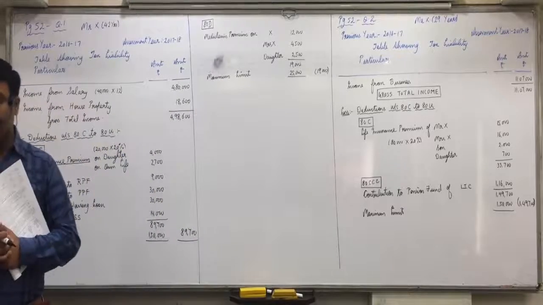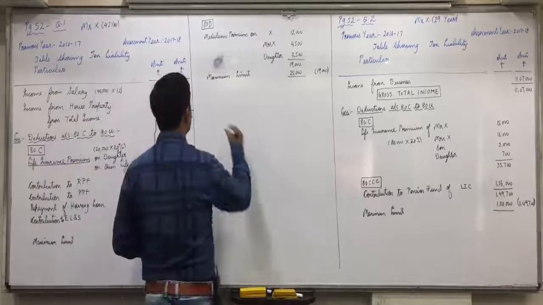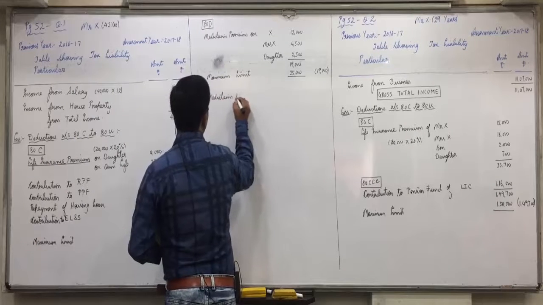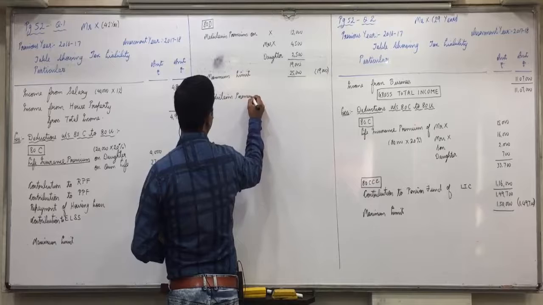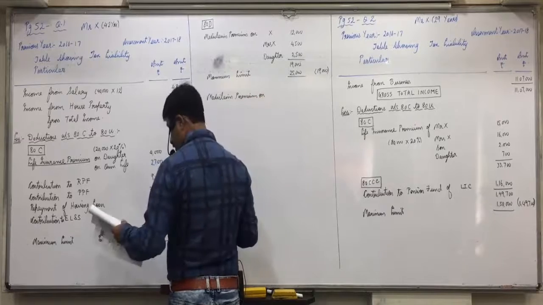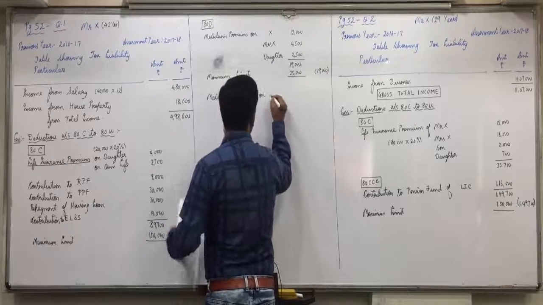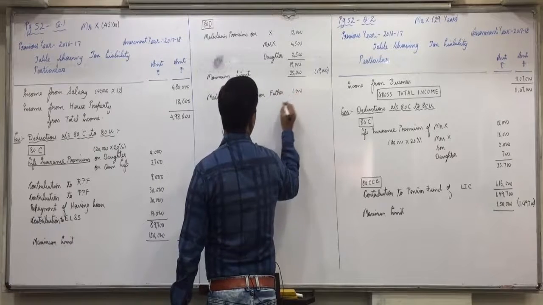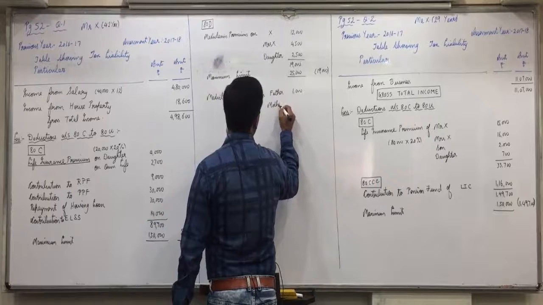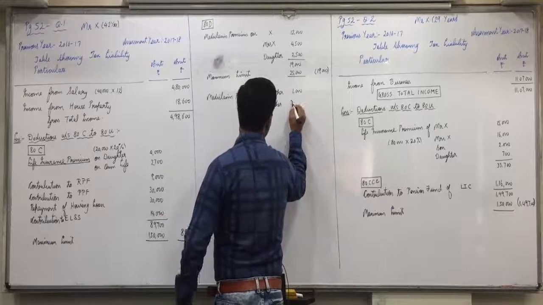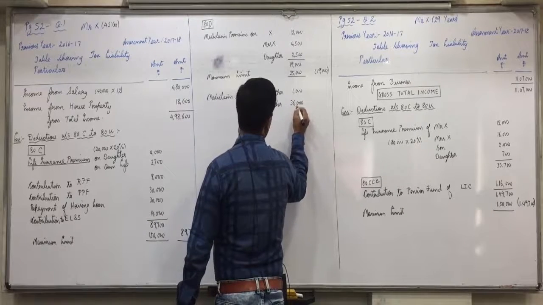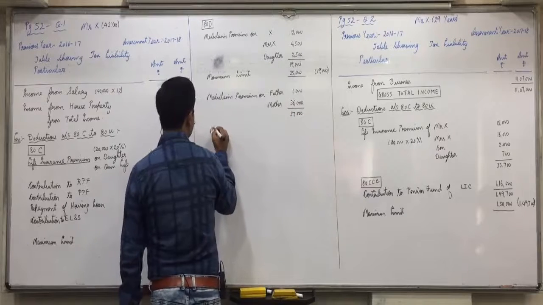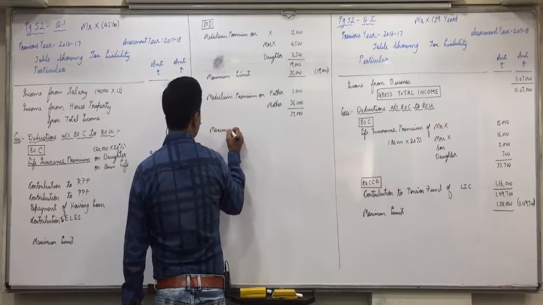Okay. And then for parents, Mediclaim premium on father 1,000, mother 36,000, total 37,000. Here the maximum limit taken now will be 30,000.